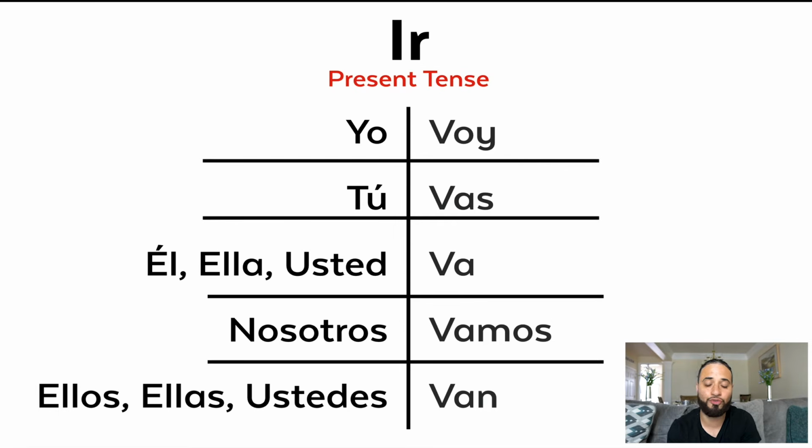So you can say yo voy a la tienda, which can mean I go to the store or I'm going to the store, same thing. So yo voy para la tienda, yo voy para la escuela, tú vas para la playa. So that's how you would use that. All right. You're going or you go.